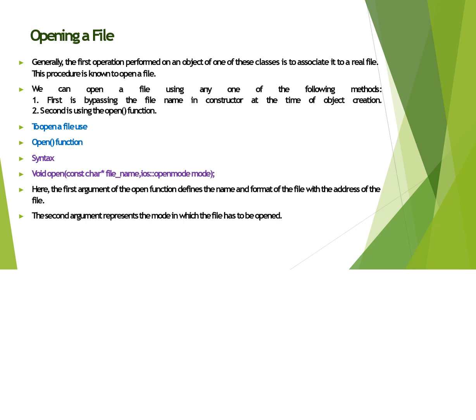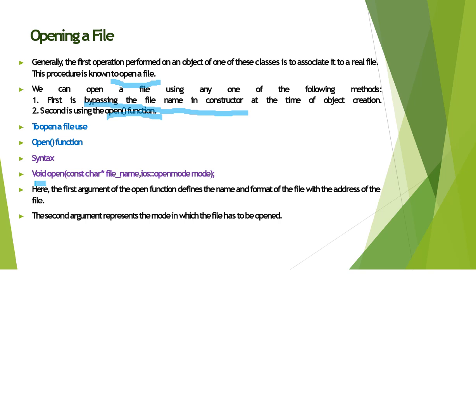Opening a file. Coming to the first one, opening a file. Generally the first operation performed on an object of one of these classes is to associate it to a real file. This procedure is known as opening a file. We can open a file using any one of the following methods. First is by passing the file name in the constructor at the time of object creation. Second is using the open function. To open a file, use the open function.